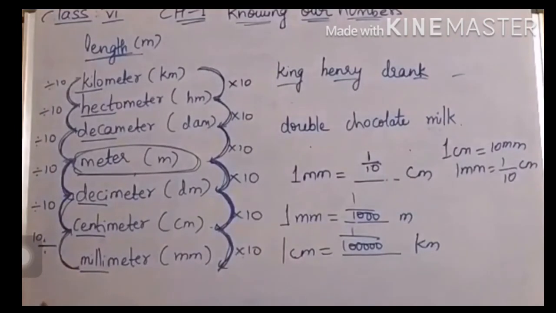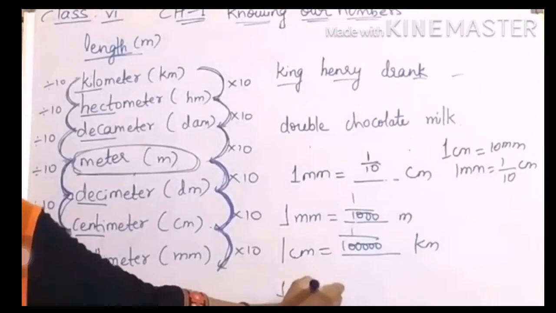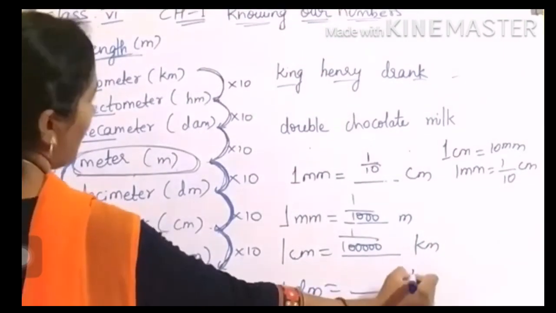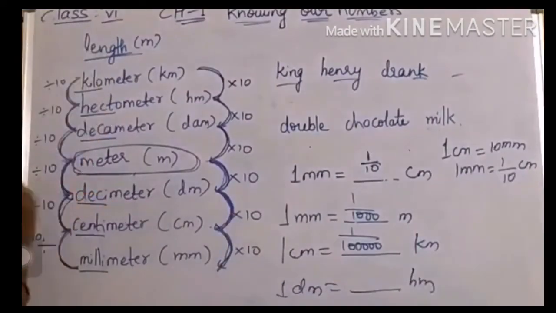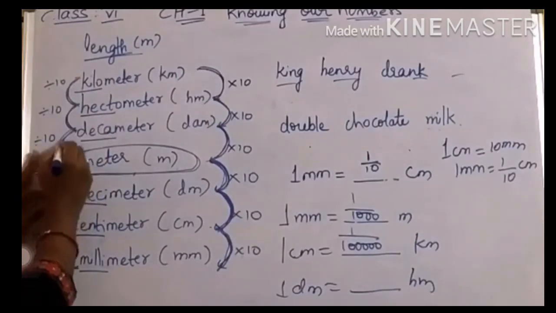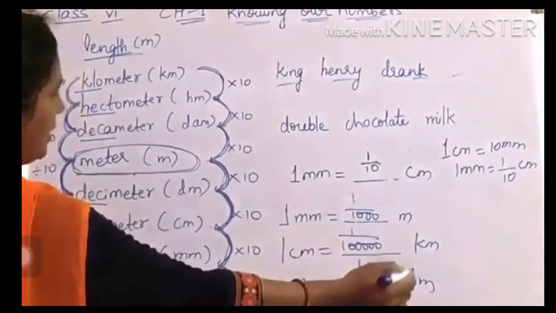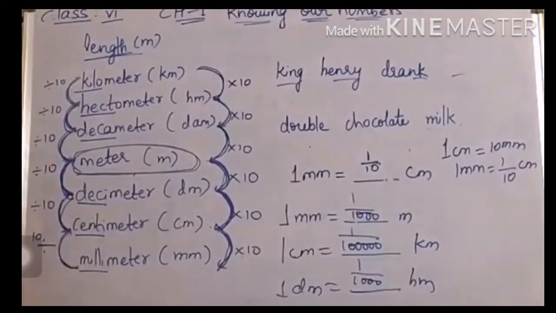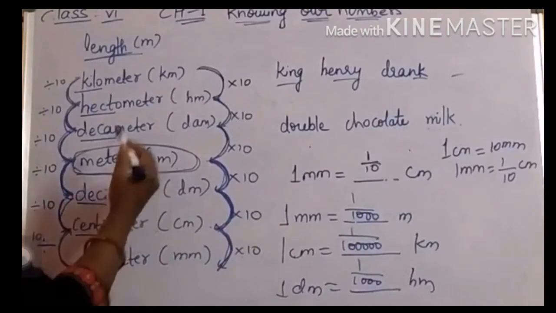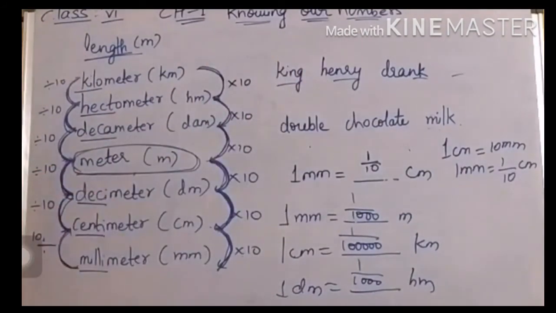Very important, isn't it? Now for example, 1 decimeter equals how many hectometers? Here, divided by 10, 100, 1000. What will you get, children? Here, 1 by 1000 hectometers. Is that clear? Similarly, we can do this for measuring weights and capacity also. I will show you now.